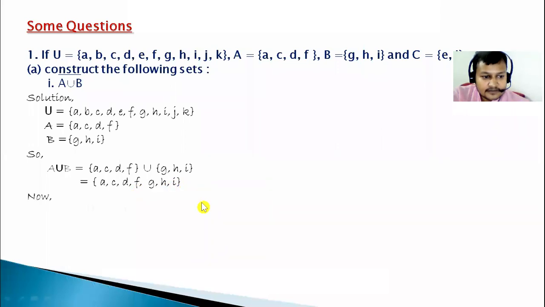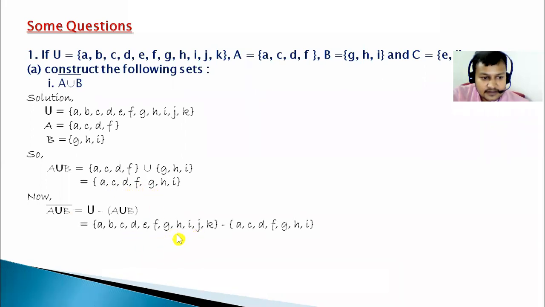Complement of it now. A union B complement is equal to U minus A union B. U is A, B, C, D up to K, and A union B is the one we just calculated. So this is U minus A union B. Remove the elements which are in the second set from the first set. A is removed. Is B there in the second set?